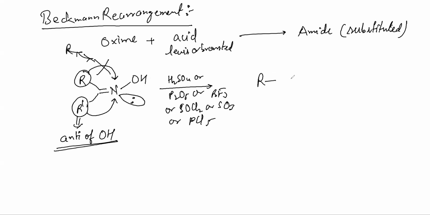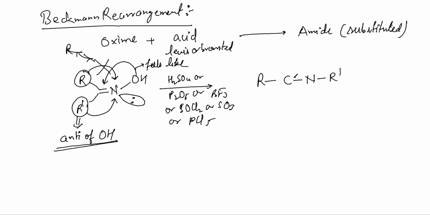See, R, C, N, and now N will be connected with R dash. And this OH is gone. Let me tell you what it feels like. It feels like this OH has come here, although it doesn't happen like that. It feels like they have exchanged their groups like this. Okay, see what we will get.